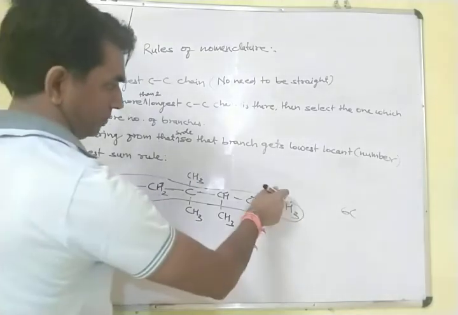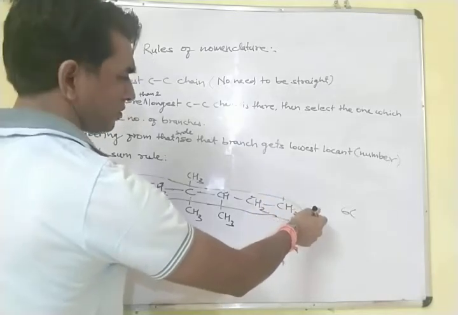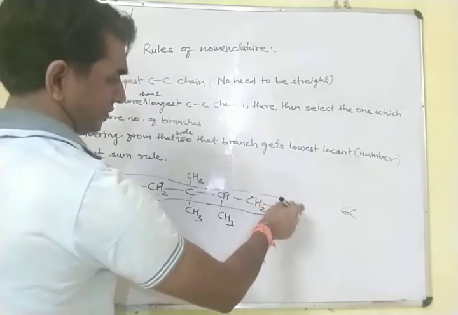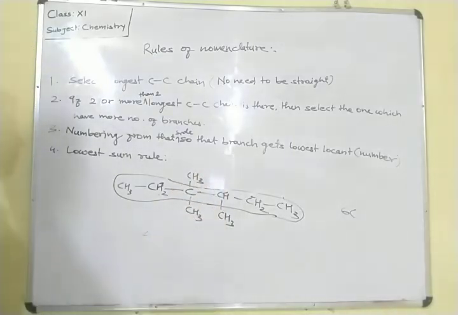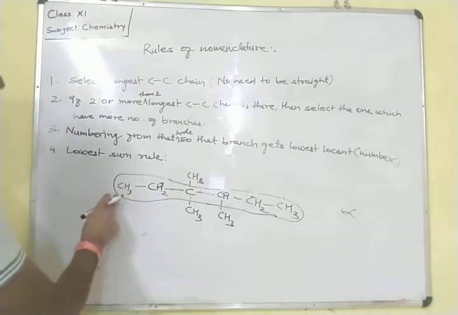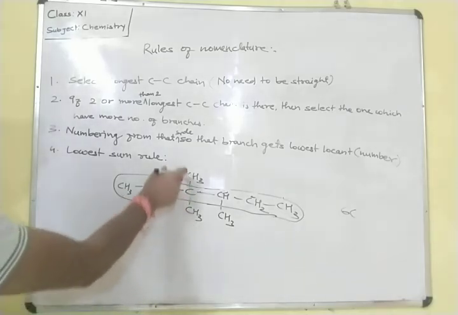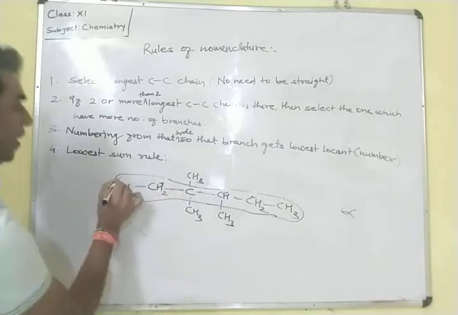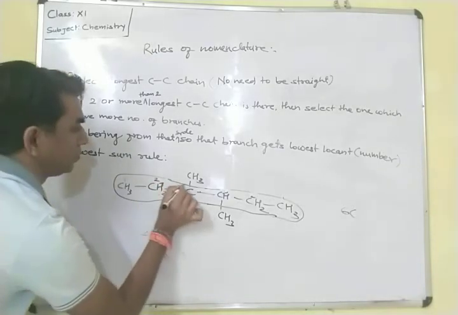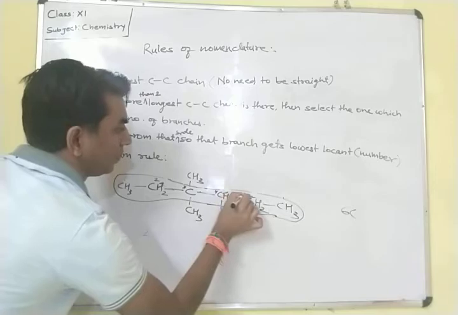And in this carbon, from this side if we have started the numbering, so 1, 2, 3. In the third carbon 1 methyl group is there. Okay, so we have to start the numbering from this side. Why? Because there are 2 methyl groups attached in the second carbon. So that means 1, 2, 3, 4, 5,